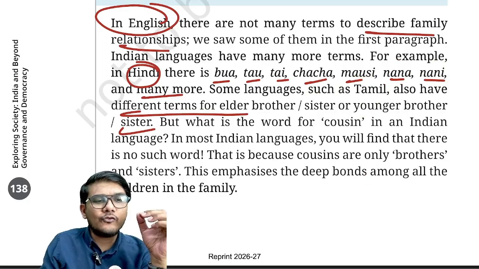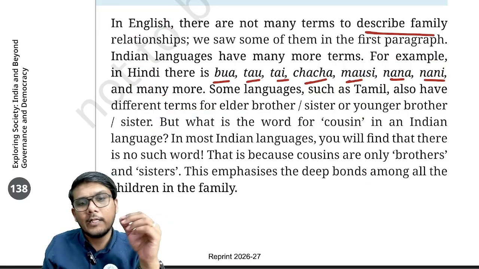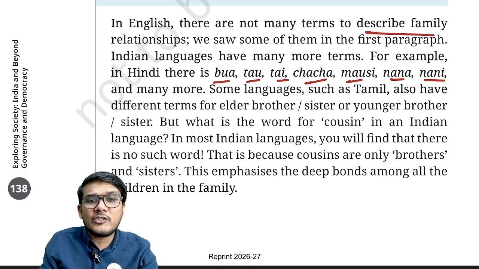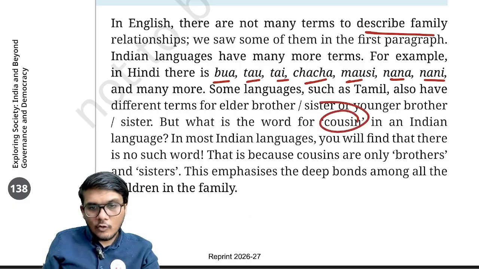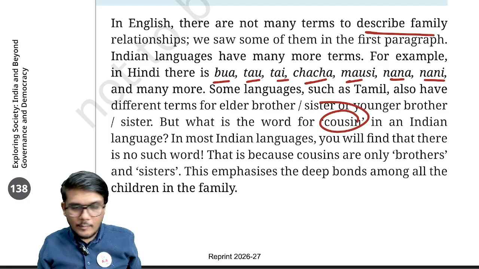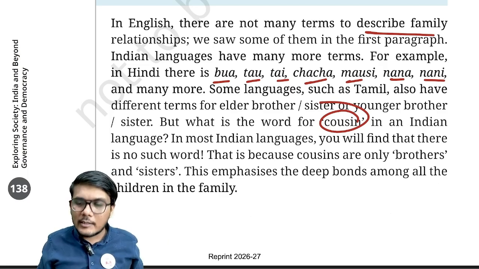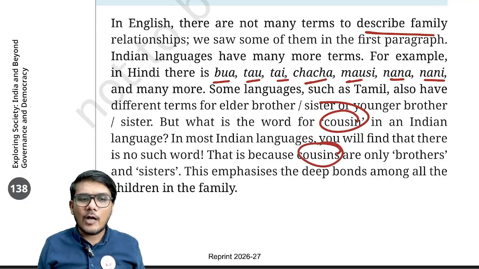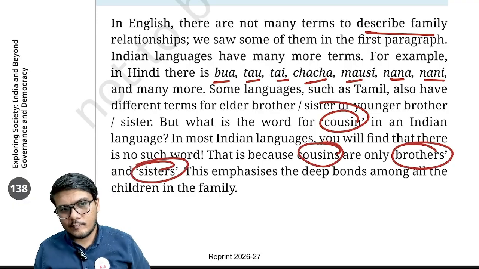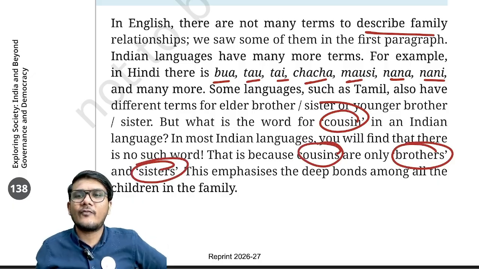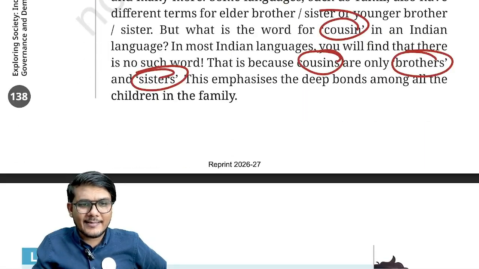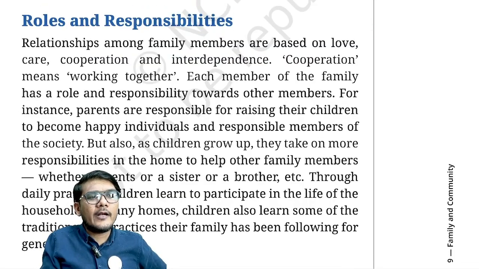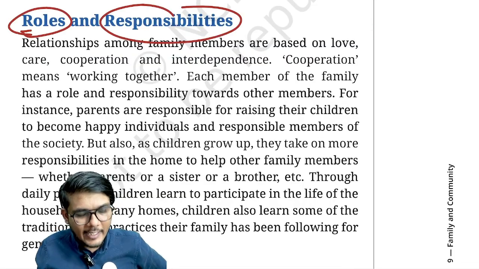Now in most Indian languages, you will find one other interesting thing: there is no such word differentiating the cousins. Whether it's your own brother, let's say real brother, or a cousin, you will still have the same word. Why? Because cousins are only brothers and sisters, right? They will always be brothers and sisters. That is why there are no separate words for them as such. I hope that's clear. Now let us understand the roles and responsibilities that are there among the family.